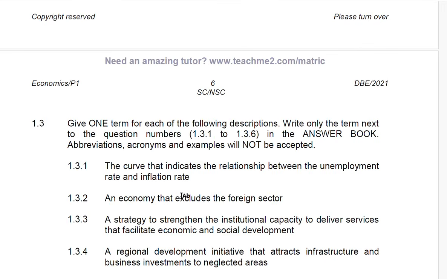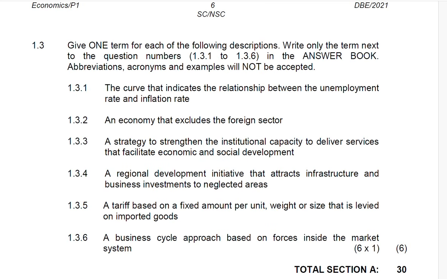Now let's just see what we have. 1.3 says give one term for each of the following descriptions. Write only the term next to the question number 1.3.1 to 1.3.6. So that means we have a total of 6 questions in 1.3.